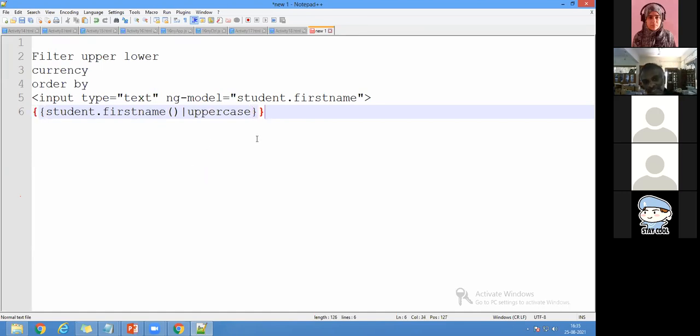If I write like this, whatever the text box or whatever input you give, it will be shown in uppercase. Very simple, one line. You just have to write this pipe symbol, which is called a filter. On what basis do you filter? This symbol is called a filter. If you want lowercase, you can write lowercase. If you want currency, you can write currency. There are a lot of filters available in AngularJS. So within one line, I am able to do it.